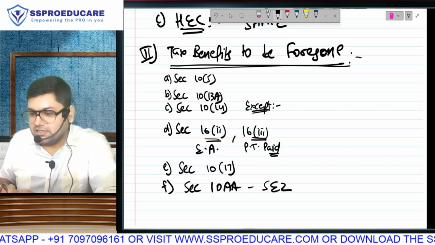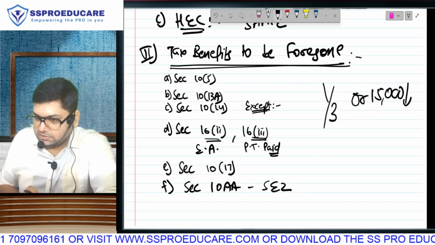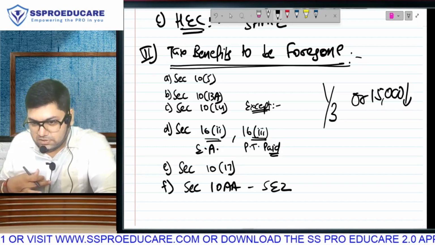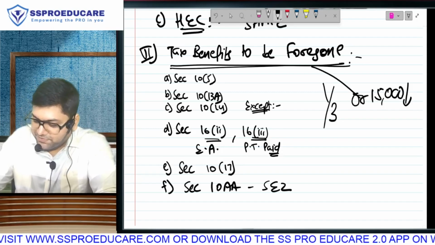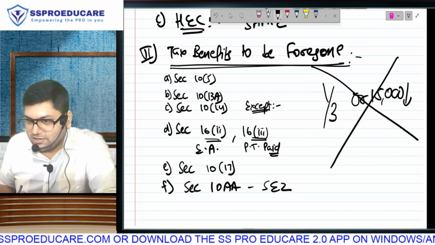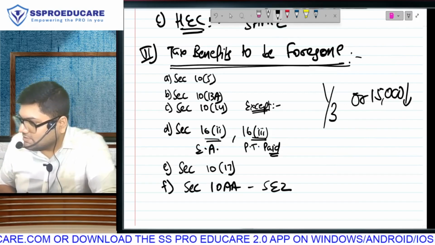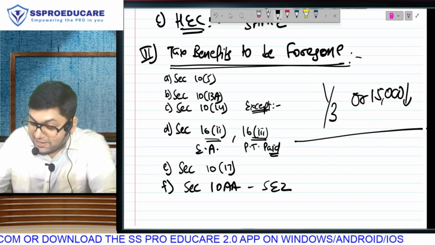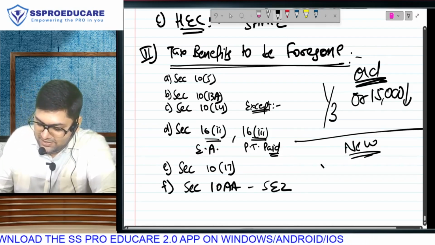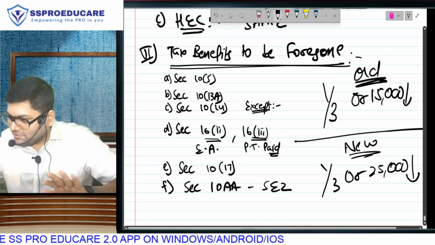And against family pension, there used to be a deduction: 1/3 of the pension received or 15,000 rupees per annum, whichever is lower. Family pension deduction. What deduction? 1/3 or 15,000, whichever is lower. When the new regime was introduced for the first time, they said not allowed. So this deduction was allowed in old regime, but not allowed in new regime. Then they amended it. It was said allowed. Meaning, can I say this restriction is gone? Just like standard deduction. And you know what they did last year, AY 25-26. Just like standard deduction in salary, 1/3 or 25,000, whichever is lower. First not allowed, then same amount.